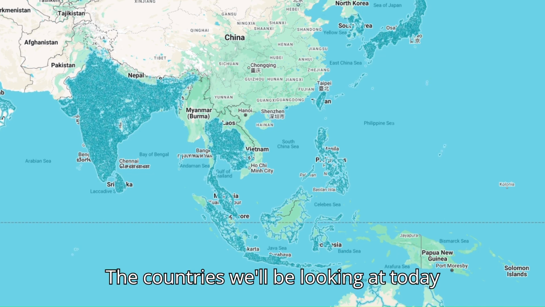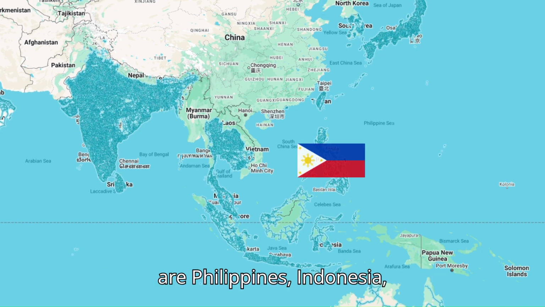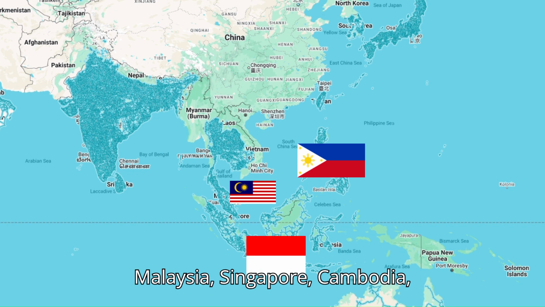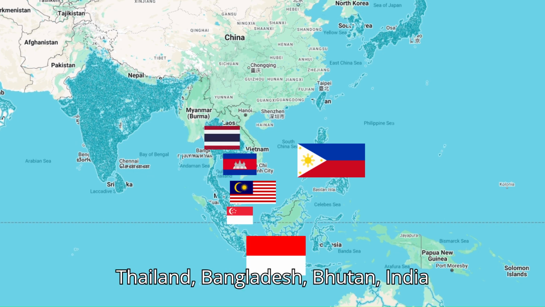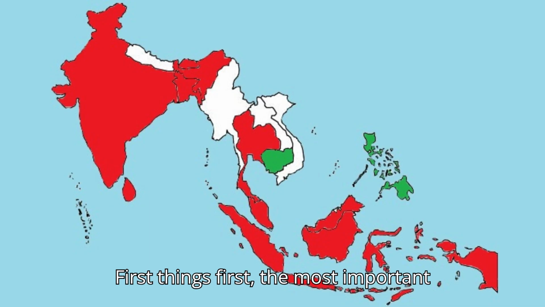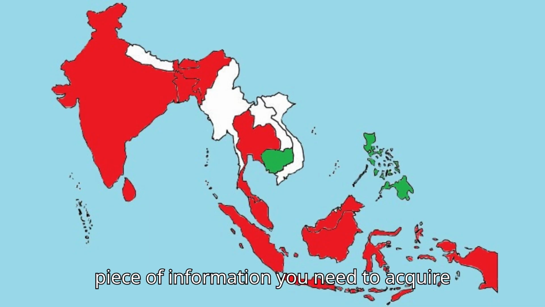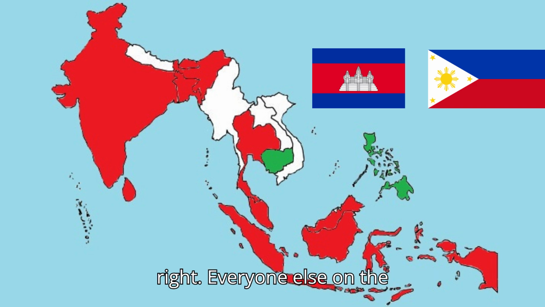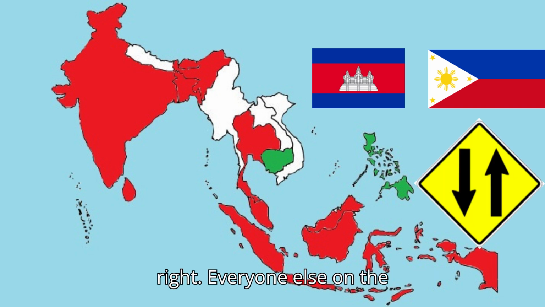The countries we'll be looking at today are Philippines, Indonesia, Malaysia, Singapore, Cambodia, Thailand, Bangladesh, Bhutan, India, and Sri Lanka. First things first, the most important piece of information you need to acquire: Philippines and Cambodia drive on the right. Everyone else, on the left.